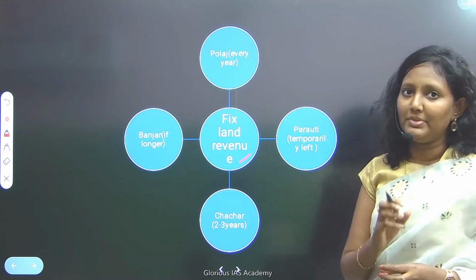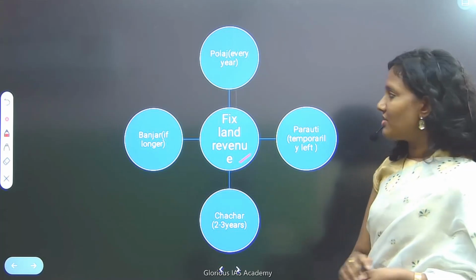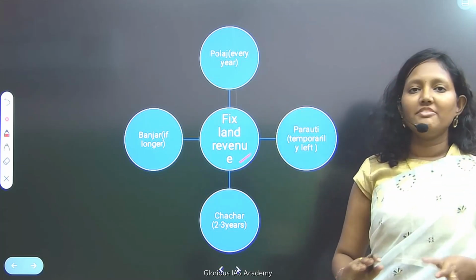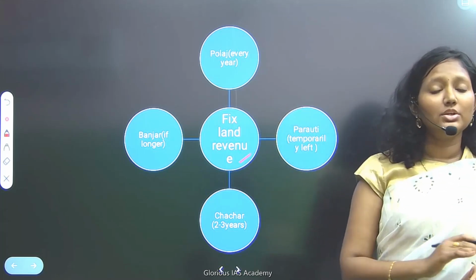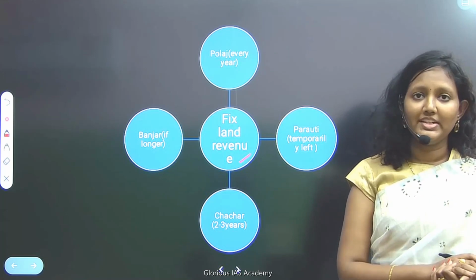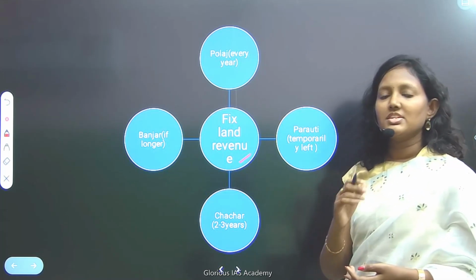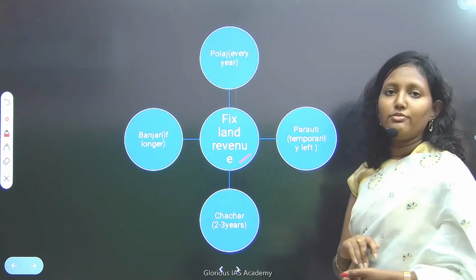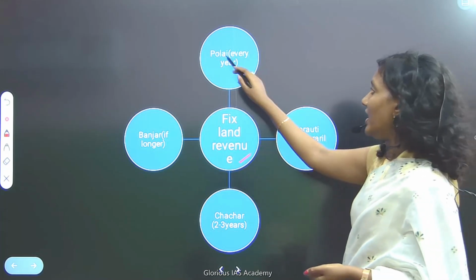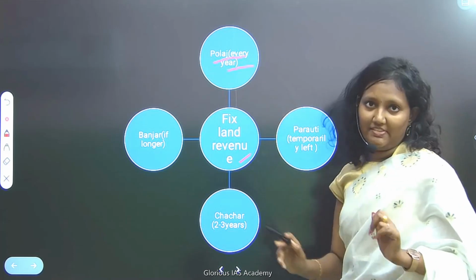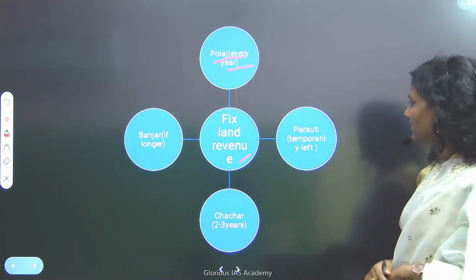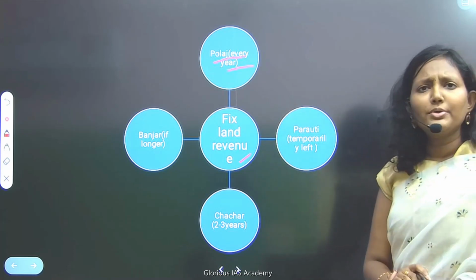There is no gap, there is no time period between. So if the land is cultivated every year, that means the soil has good fertility, and then they used to charge a little more. The land revenue used to be fixed a little more, and that kind of land is called Polaj, meaning every year cultivation.